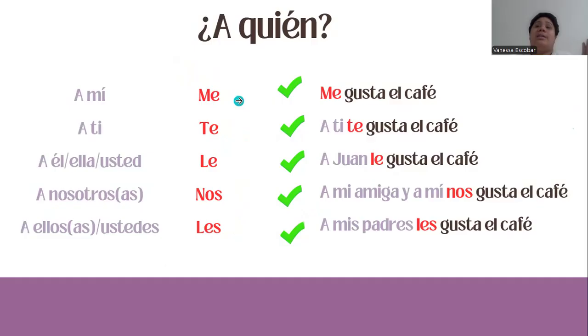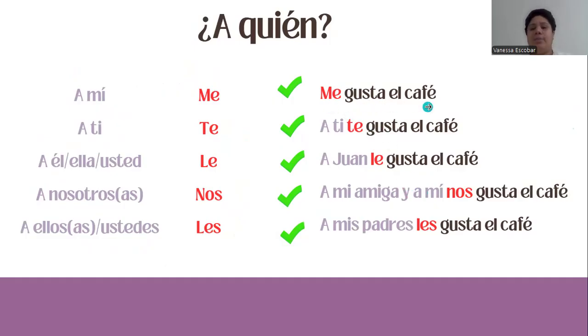And as an option, you can also add a mí, a ti, a él, a ella, a usted, a nosotros, a nosotras, a ellos, a ellas y a ustedes. Now, this is again optional. If you want to emphasize or if you want to be more specific, you can use these pronouns or even the names. We're going to see the examples here.